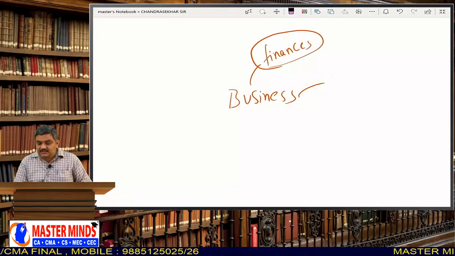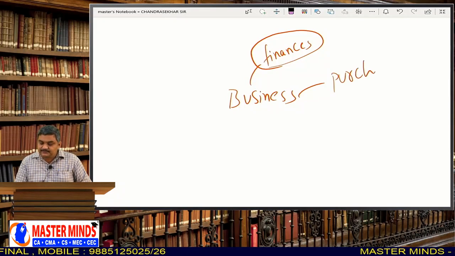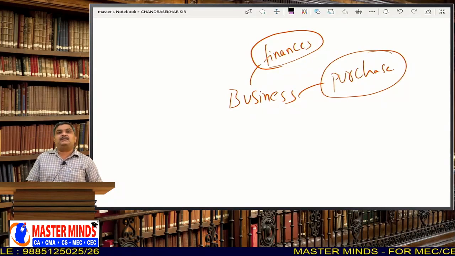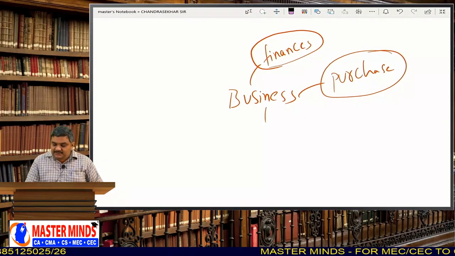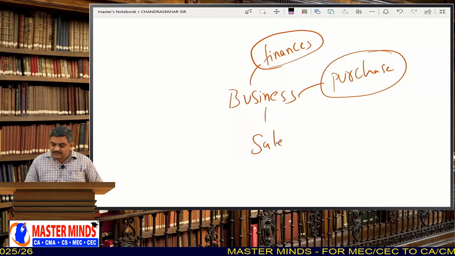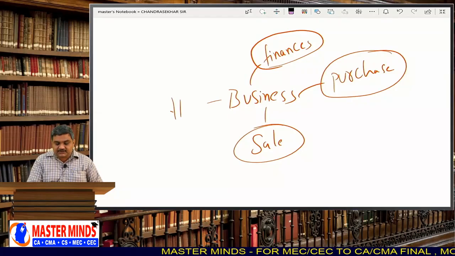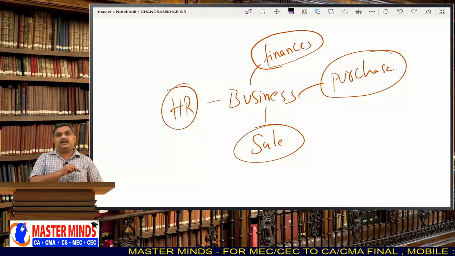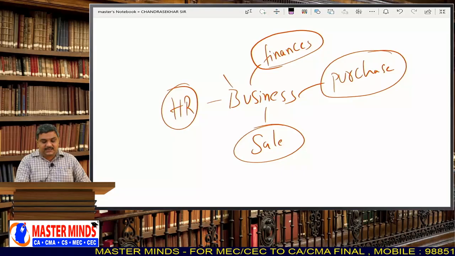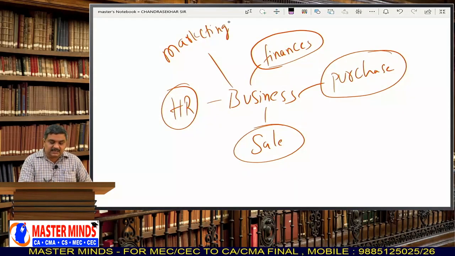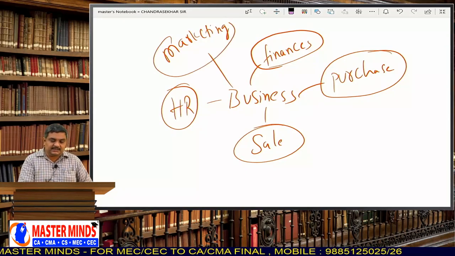And there will be purchases, and for making purchases we set up a different department. There will be sales, looked after by a separate department. And human resources, looked after by a separate department. Likewise, marketing, looked after by a separate department, isn't it?